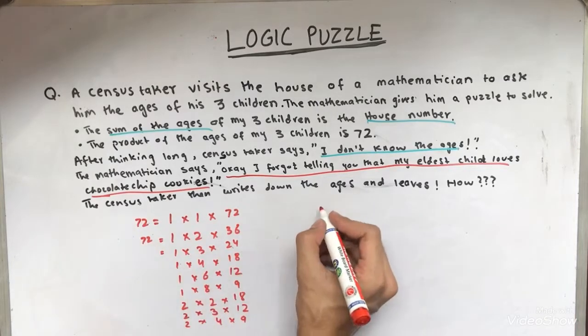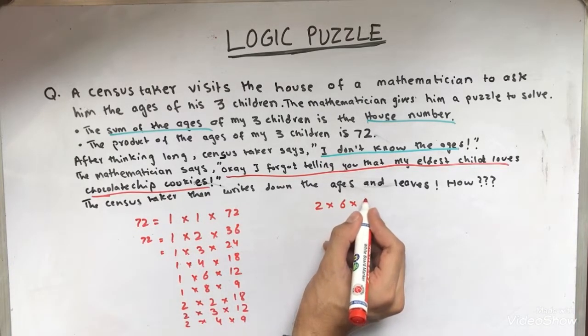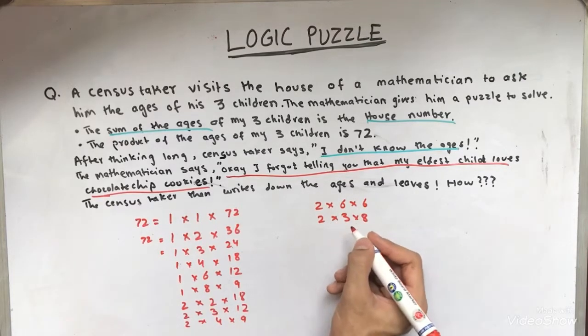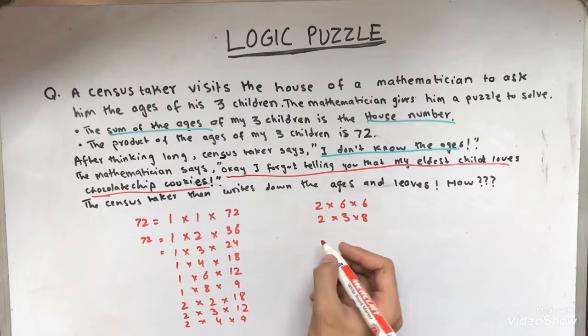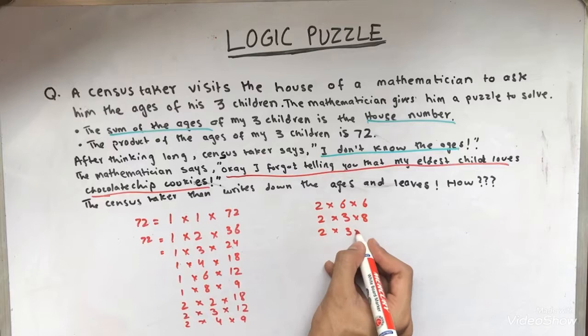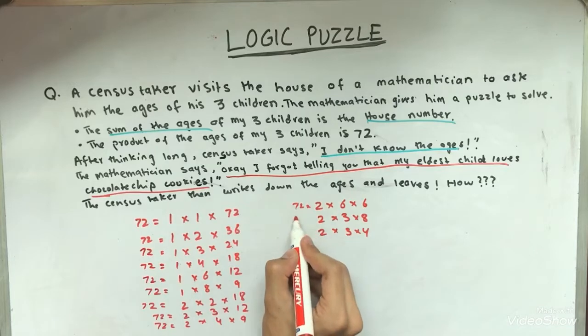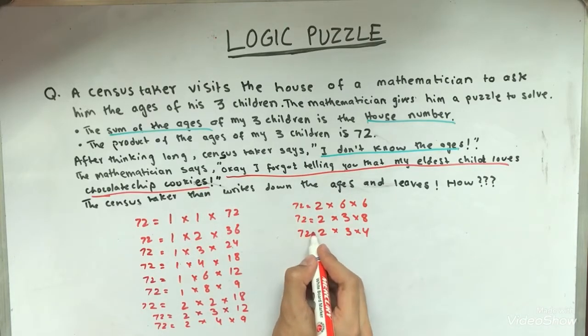So I'm just going to write it here. 2 times 6 times 6. 2 times 3 times 12 is already there, so 3 times 3 times 8. And 2 times 3 times 4 times 3. And I guess we're done with that. So these are the possible outcomes of the ages of the children, right? Because they all are factors of 72. These are all 3 numbers that, if you multiply, you get the product 72. So far, so good, right?